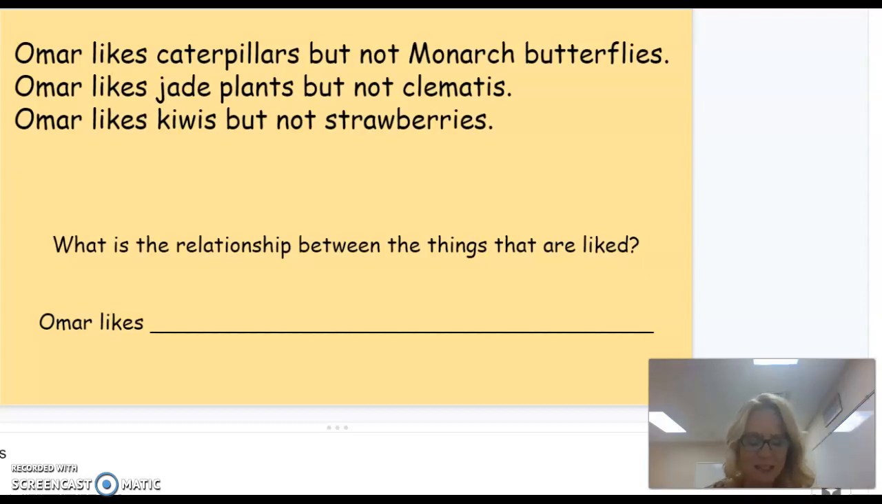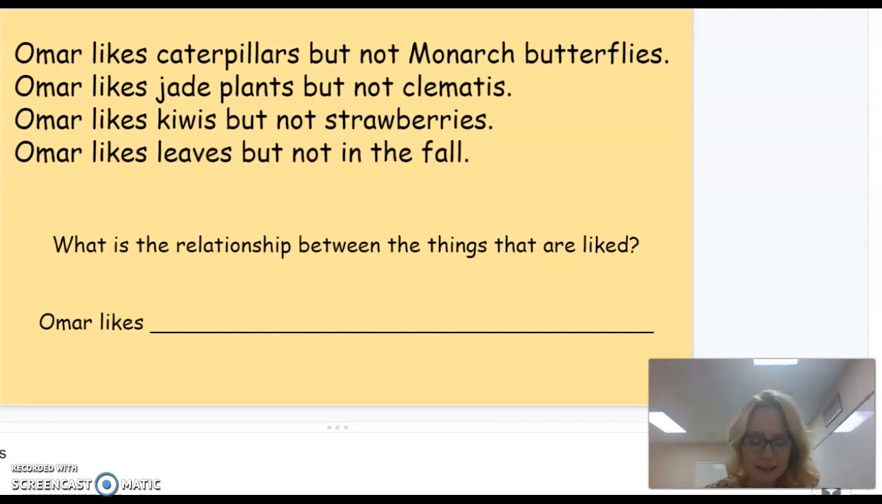In the second sentence, I remember that the first plant was green as well. How about the first sentence? Are caterpillars green and monarchs a different color? For now, my guess is that Omar likes things that are green, but I need to read the last sentence to be sure.